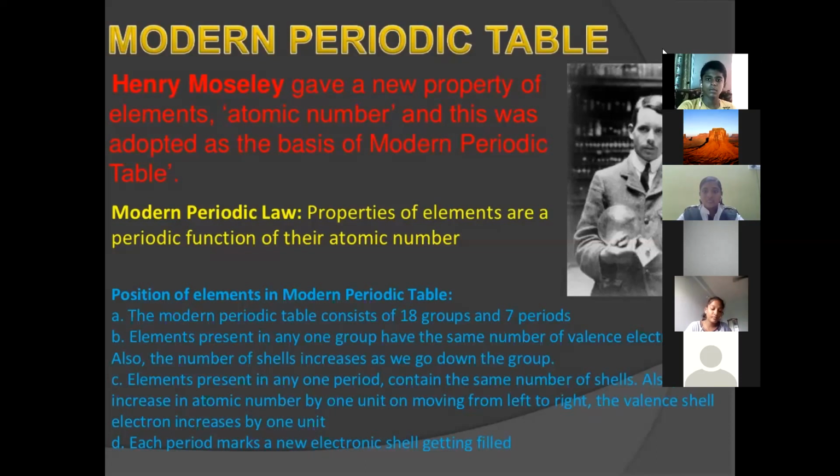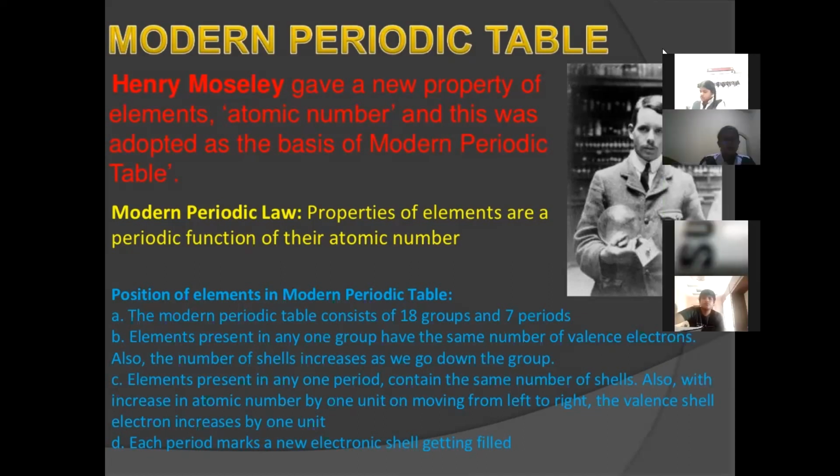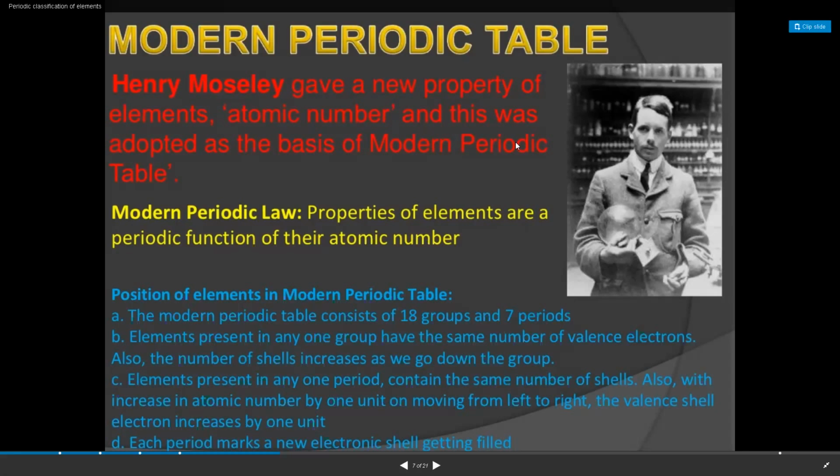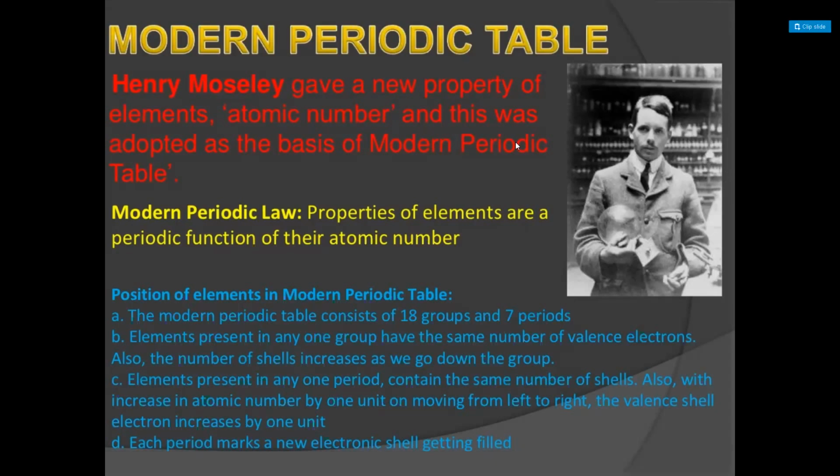Who discovered the atomic number? Here on the screen, you can see it. Henry Moseley. Based on X-ray experiments and all those things, he discovered the atomic number concept.